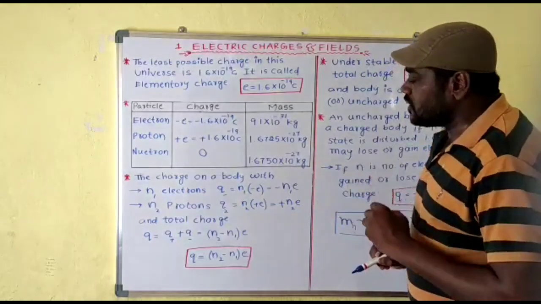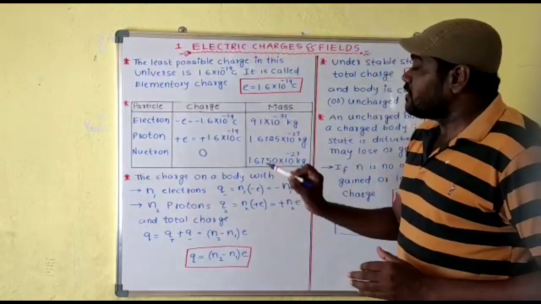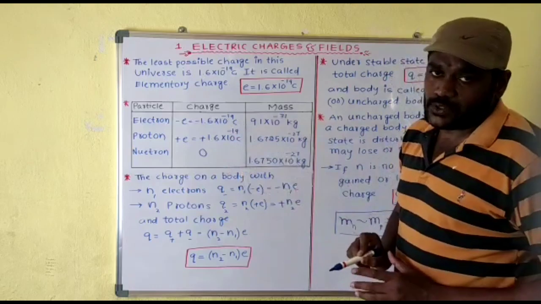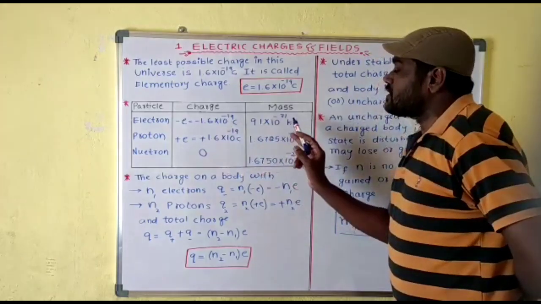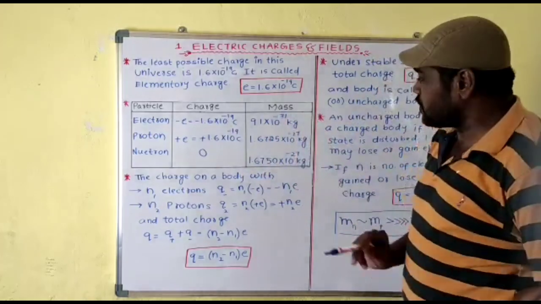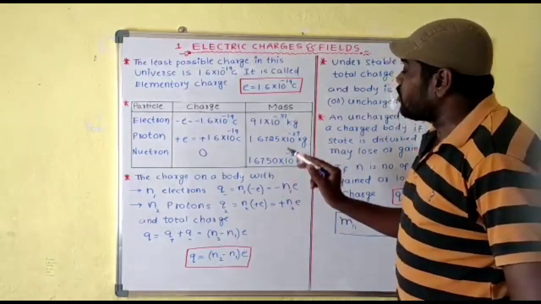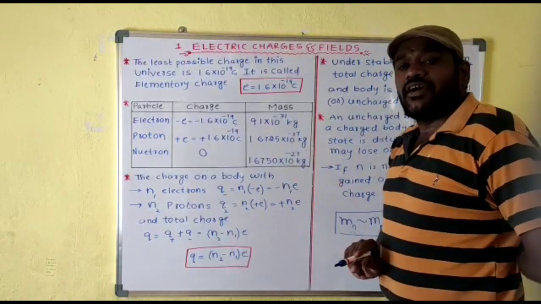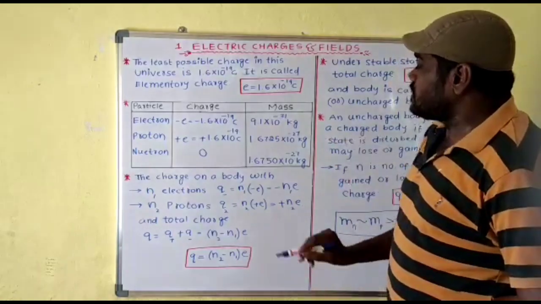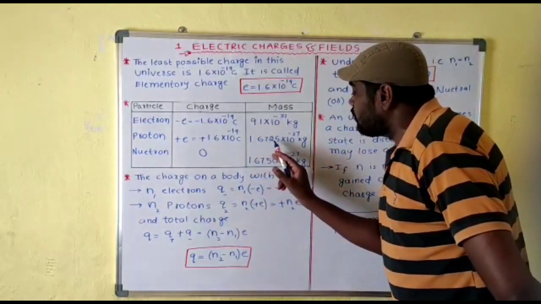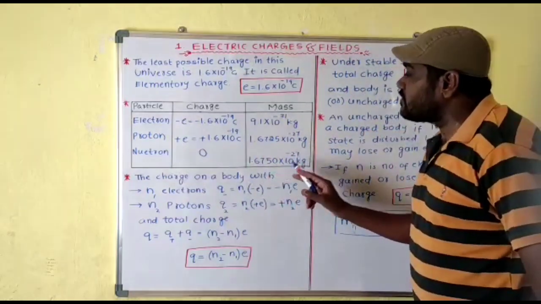If you observe closely, many people think that 9.1 is greater than 1.6, so the mass of the electron is greater than the masses of the other two particles. But that is wrong. Why? Don't look at this numerical part, just see the multiplication factor. Here it is 10 power minus 31, and here 10 power minus 27. So 10 power minus 31 is very much smaller than 10 power minus 27 kg. One more point: 1.6725 into 10 power minus 27 kg is the mass of the proton, and 1.6750 into 10 power minus 27 is the mass of the neutron.